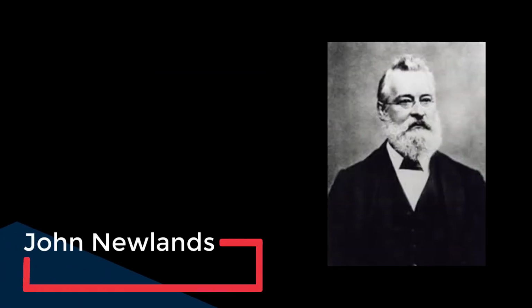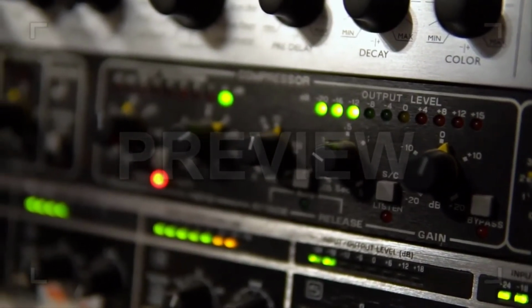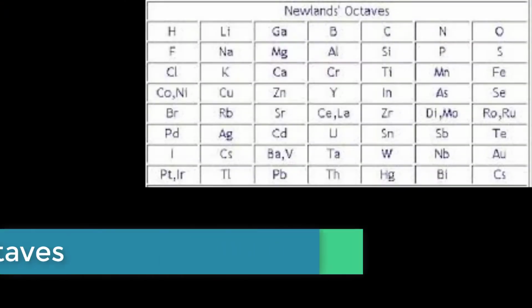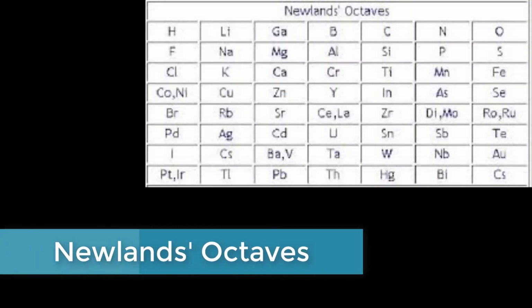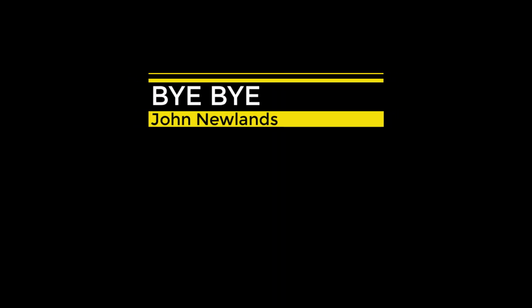The next trial was made by John Newlands. He was a music guy, which might be seen in the table made by him. He said that in the table every eighth element has the same property as that of the first element. But that also didn't work, so bye bye.